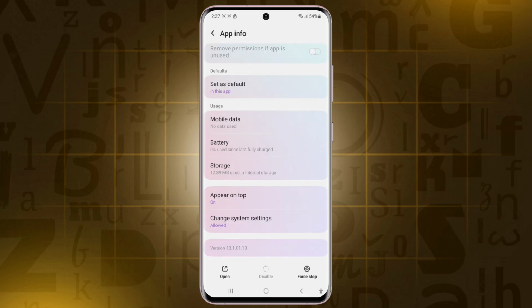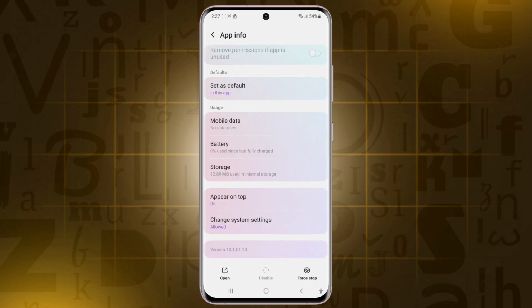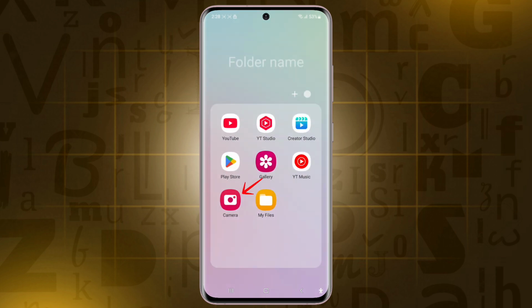Done, go to Home Screen. Then here, tap on Camera app and hold a few seconds. Then tap on a button.